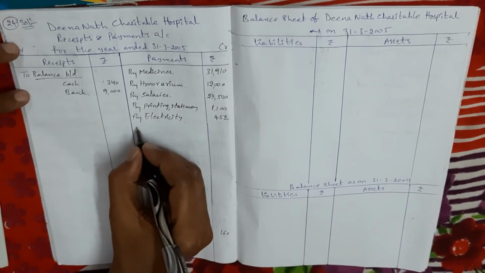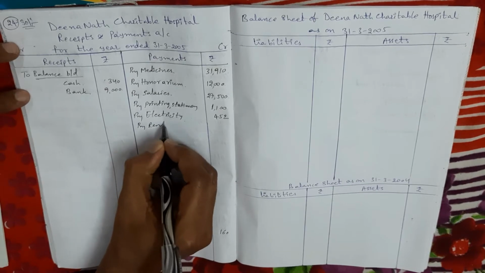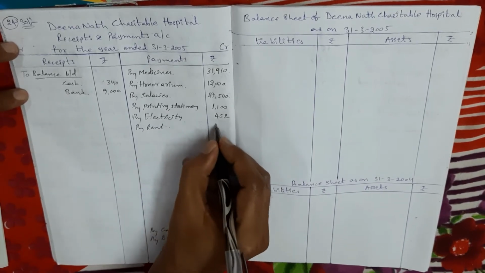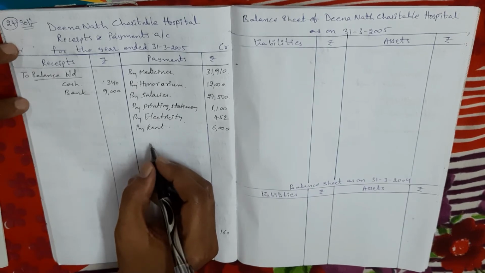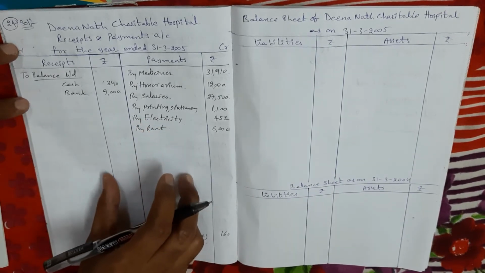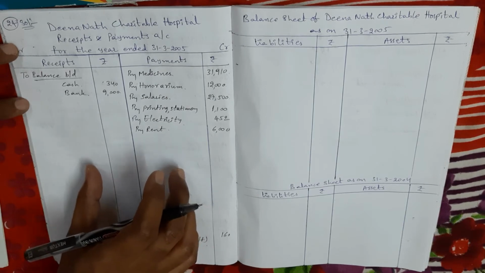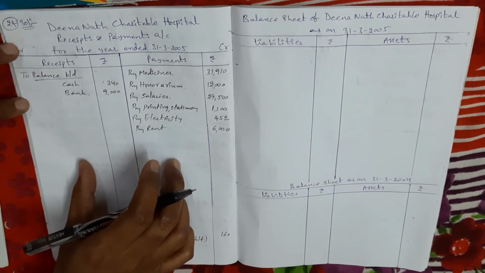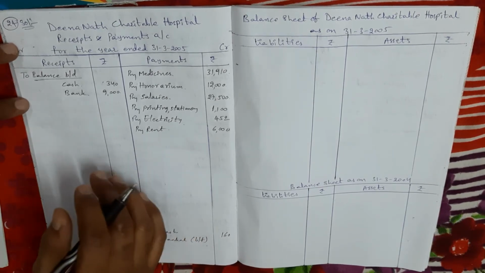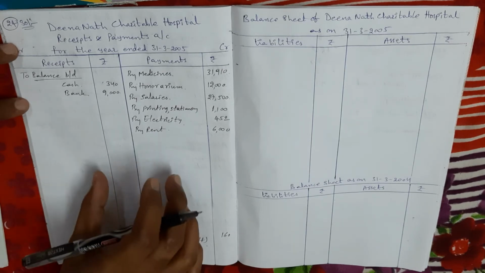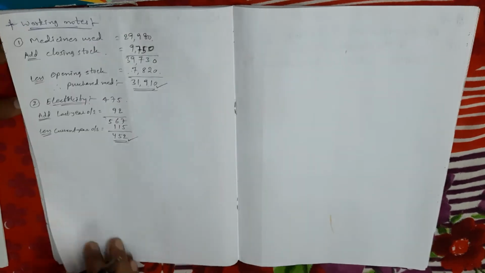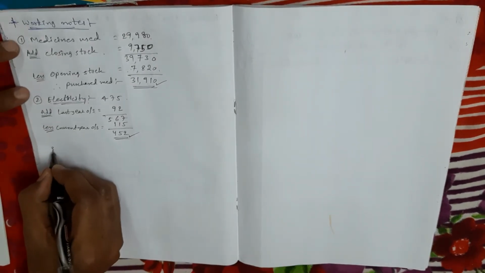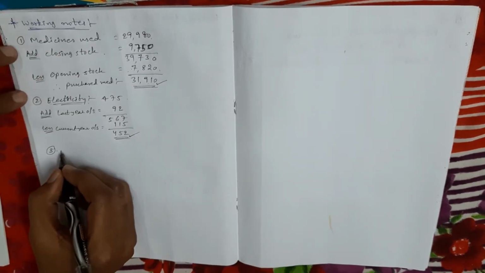Next, rent. For rent there is no adjustment, 6,000 rupees. Next, depreciation on furniture. So my dears, in receipts and payments account, depreciation, bad debts, these types of items we do not take. But what amount we take means purchase of furniture, sale of furniture, we take in receipts and payments account. So to find out that amount, the procedure we have to follow is very important.